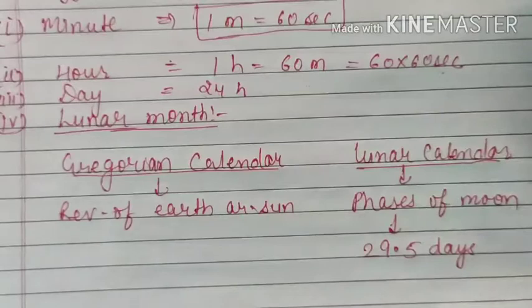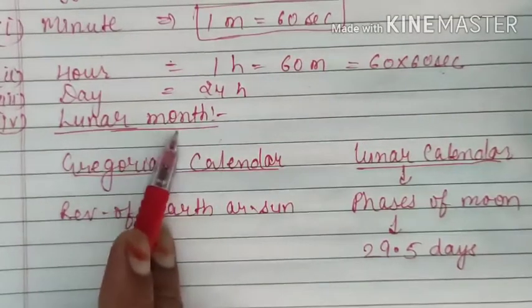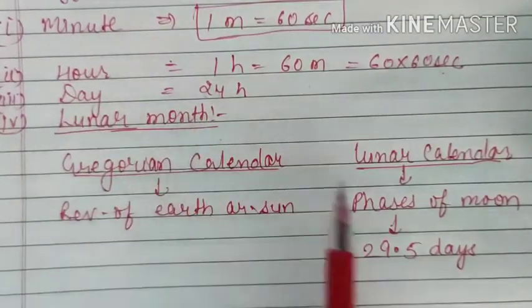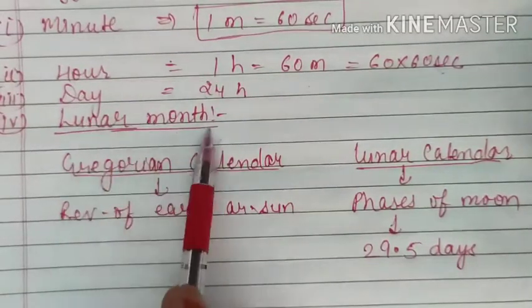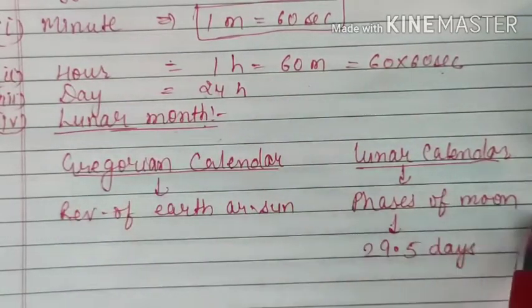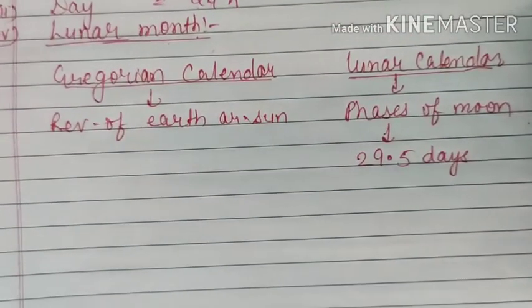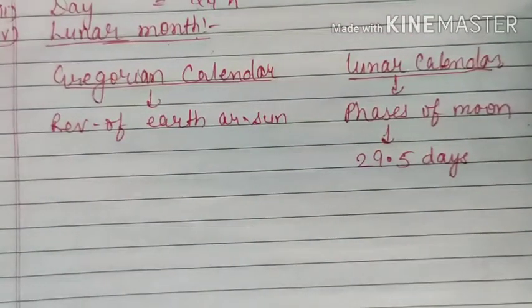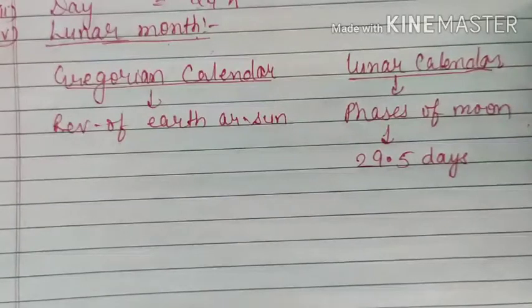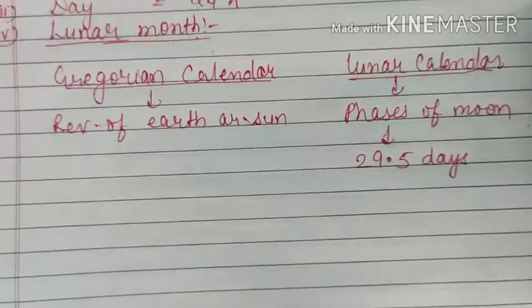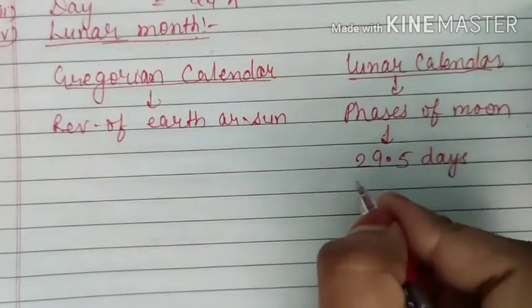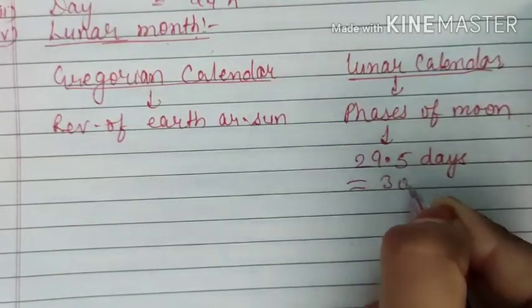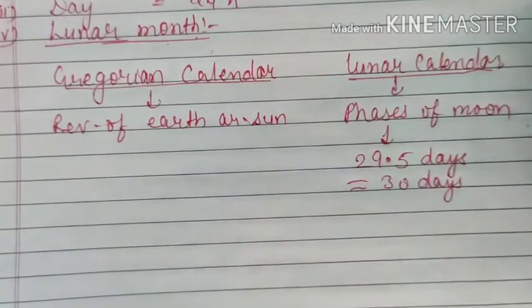According to this, on the basis of phases of moon, we have 29.5 days in 1 month, which is known as one lunar month. We are looking for this definition only. That means lunar month is the time period in a month which is based on the phases of moon. And according to this, we have one revolution completed in 29.5 days. That means when we observe the phases of the moon, one lunar month comes out to be 29.5 days, which approximately we take as 30. Obviously, because if you round off 29.5, you will get 30 days.